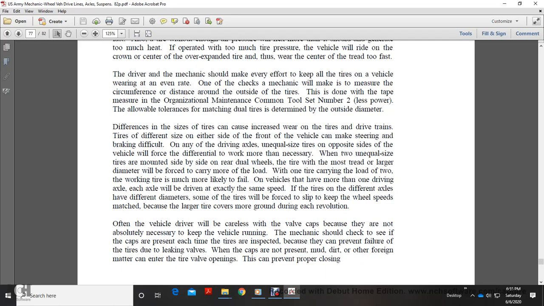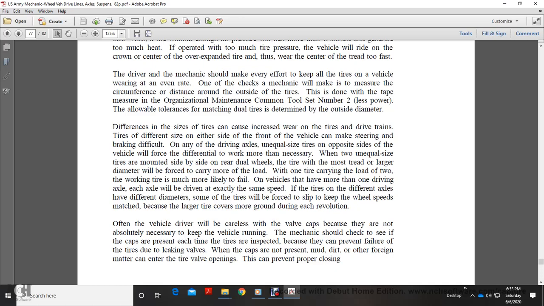Drivers and mechanics should make every effort to keep all the tires of the vehicle wearing at an even rate. One of the checks mechanics will make is to measure the circumference around the outside of the tire. This is done with a tape measure from organizational maintenance common tool set number 2. The allowable tolerance for matching dual tires is determined by the difference in outside diameter. A difference in the size of the tires can cause increased wear of the drivetrain. Tires of different sizes on either side of the front of the vehicle can make steering and braking difficult.